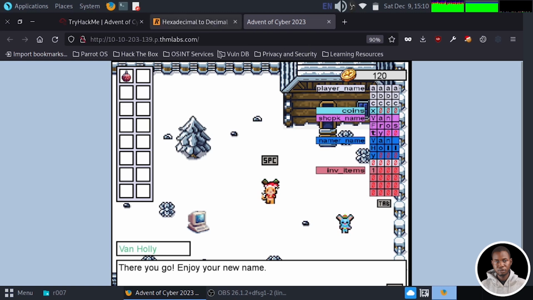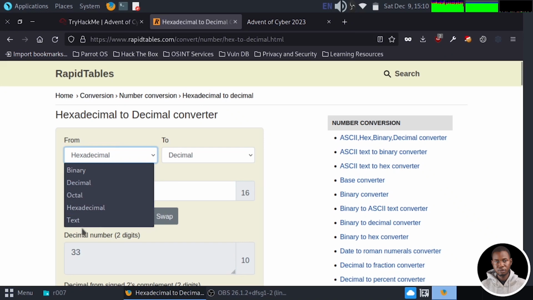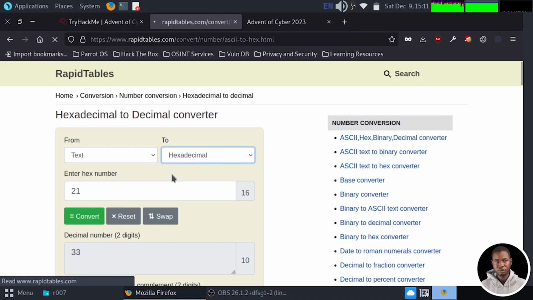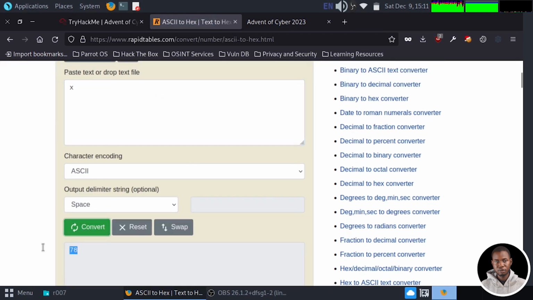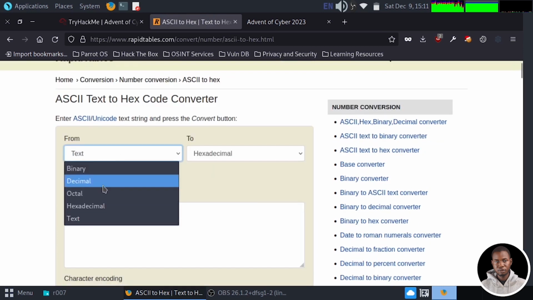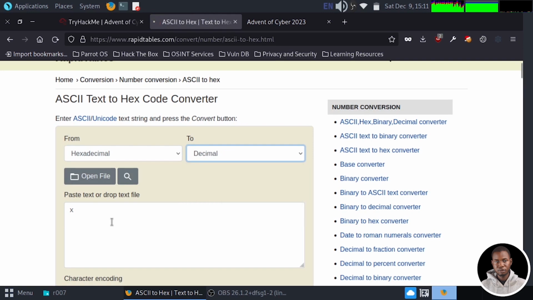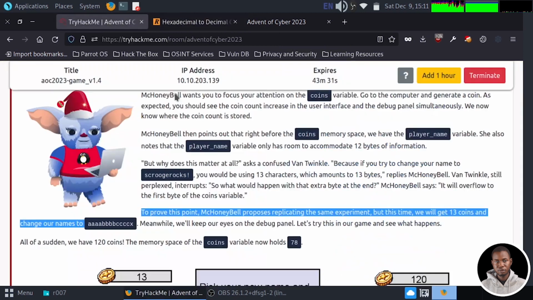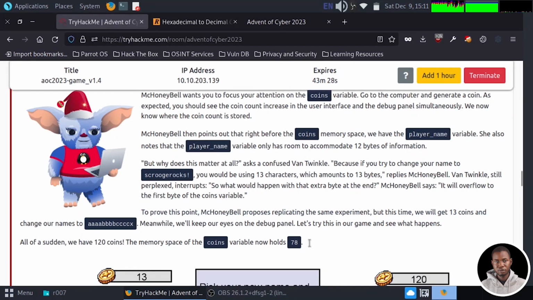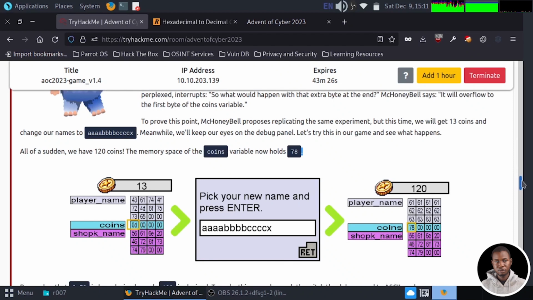And just like we did before, if you convert from text to X and we have X here, we convert, we're having 78. Now if we copy 78 out and we switch from X to decimal and paste our 78 and convert, you see that we have 120. So this explains the buffer overflow vulnerability that we have in this game. So let's scroll down and see what next.